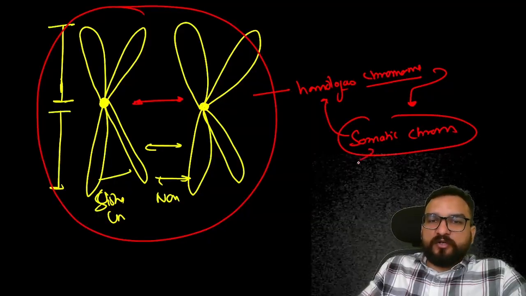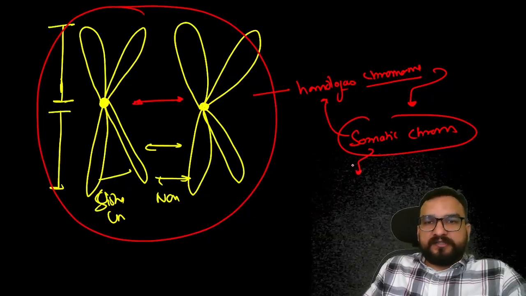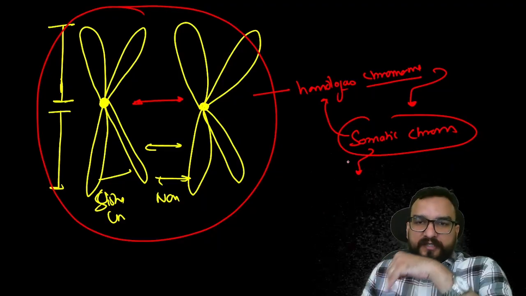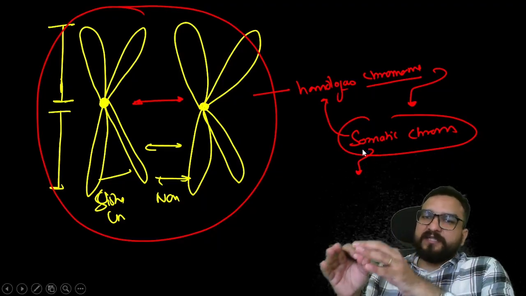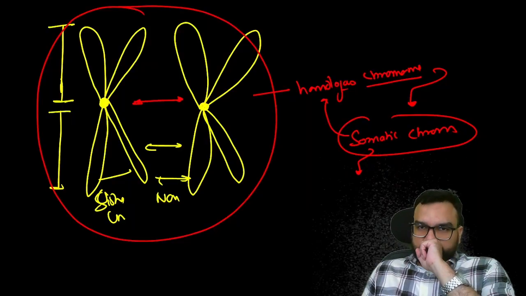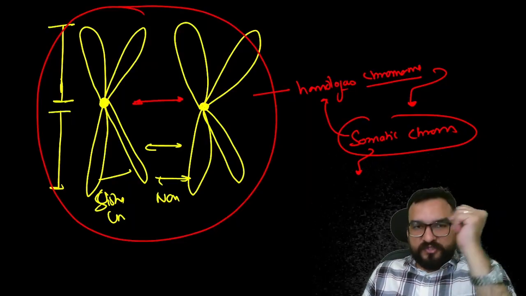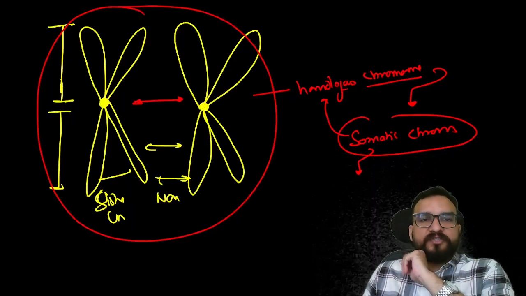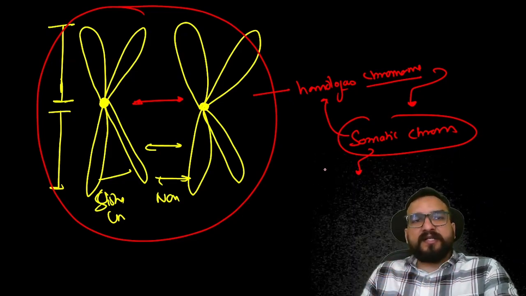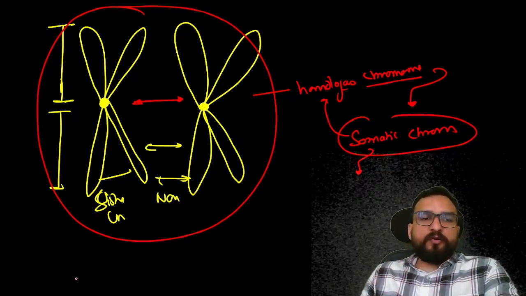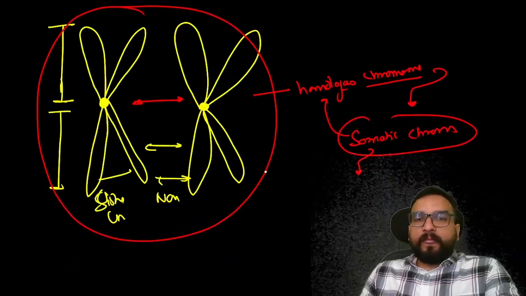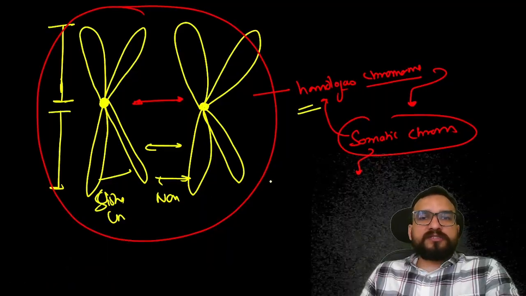Somatic means those which are not giving us sexual characteristics, which are not responsible for sexual characteristics. They are primarily responsible for any other characteristic except sexual, right? The same things happen in other species too, but there are certain variation exceptions we will understand later in this lecture, only in types of chromosome. Okay? Right now you understand that this is one type of homologous chromosome.